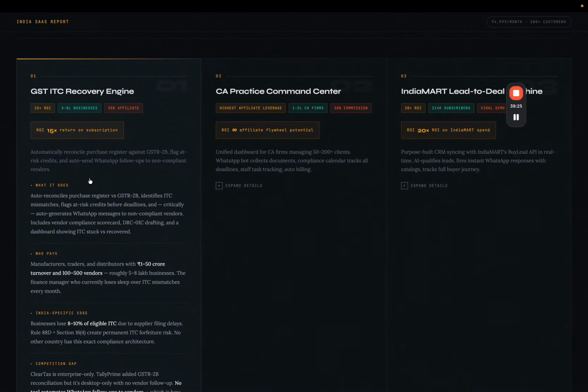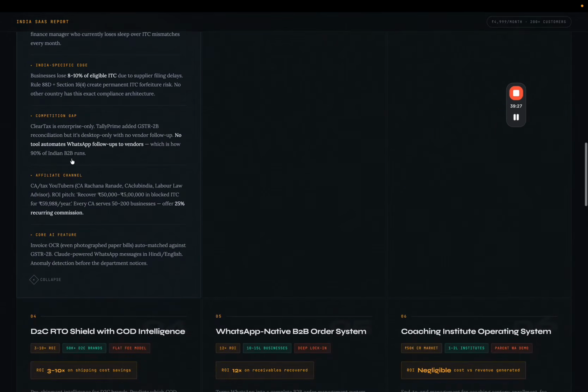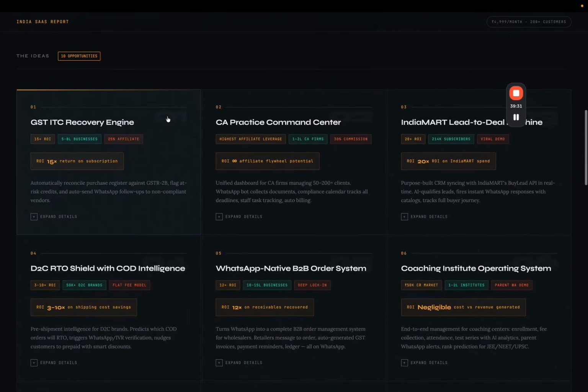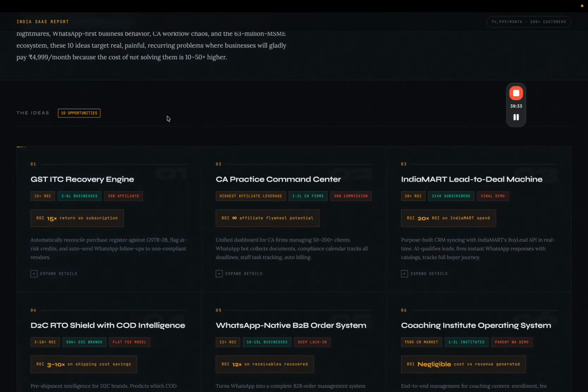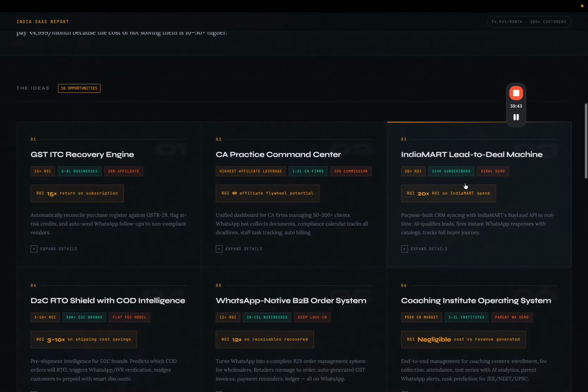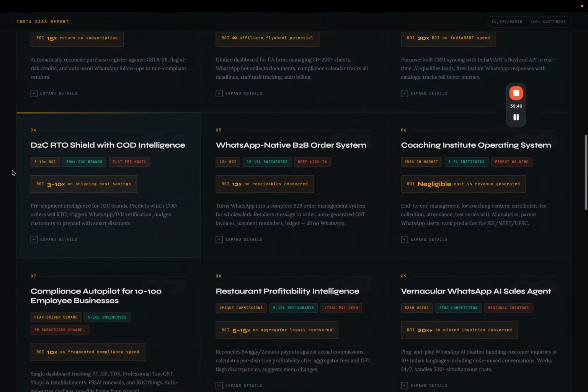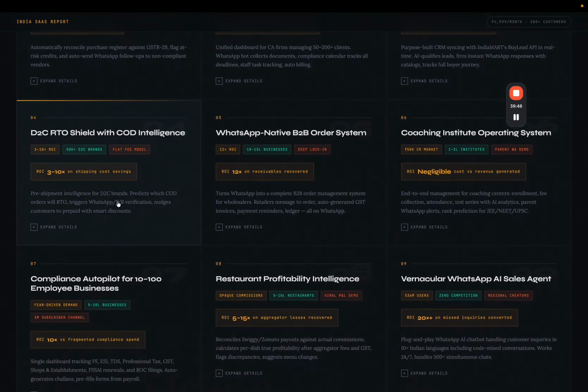Yeah, the execution might be a bit complicated and it will take a bit of time, but the audience here is actually a lot more than 200 people, right? CA practice command center, a unified dashboard for CA firms managing 50 to 200 clients. That is another amazing idea. Okay, IndiaMart lead-to-deal machine. IndiaMart, obviously, I would say stay away from it because the vendors there are a bit like that. So whatever. D2C RTO Shield with COD intelligence, another pretty good one. This is like a feature you can have in something like Orbit maybe. WhatsApp-native B2B order system, pretty damn good.